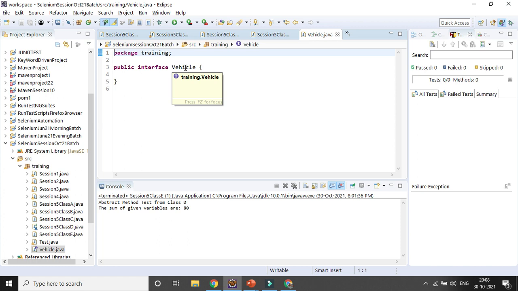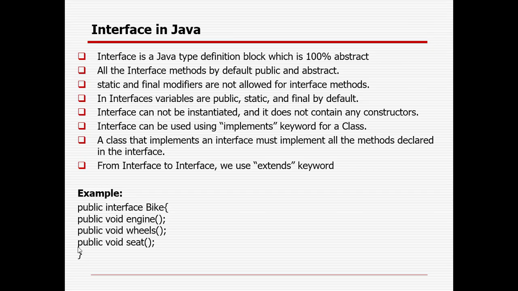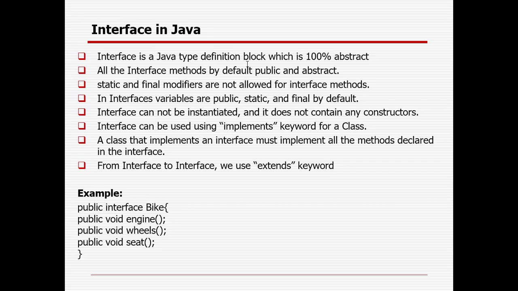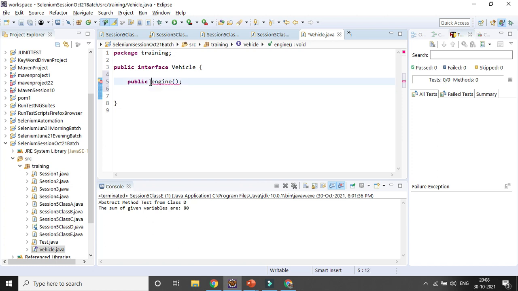After the interface is created, you have to create different abstract methods. So I will be creating, say, public engine, return type void. So this is the abstract method, right?